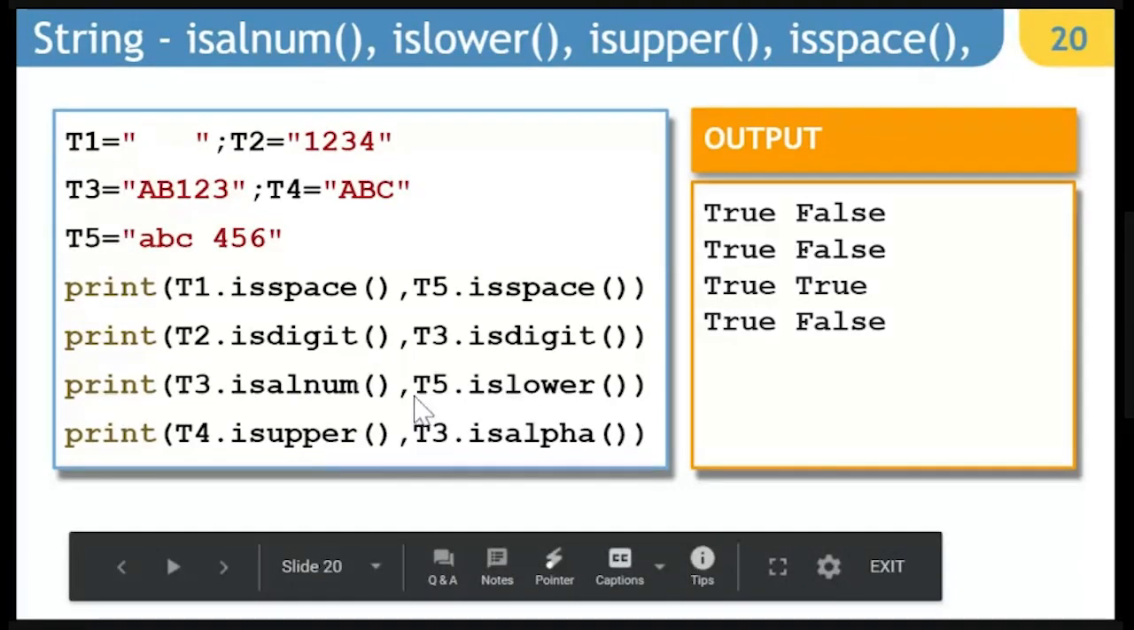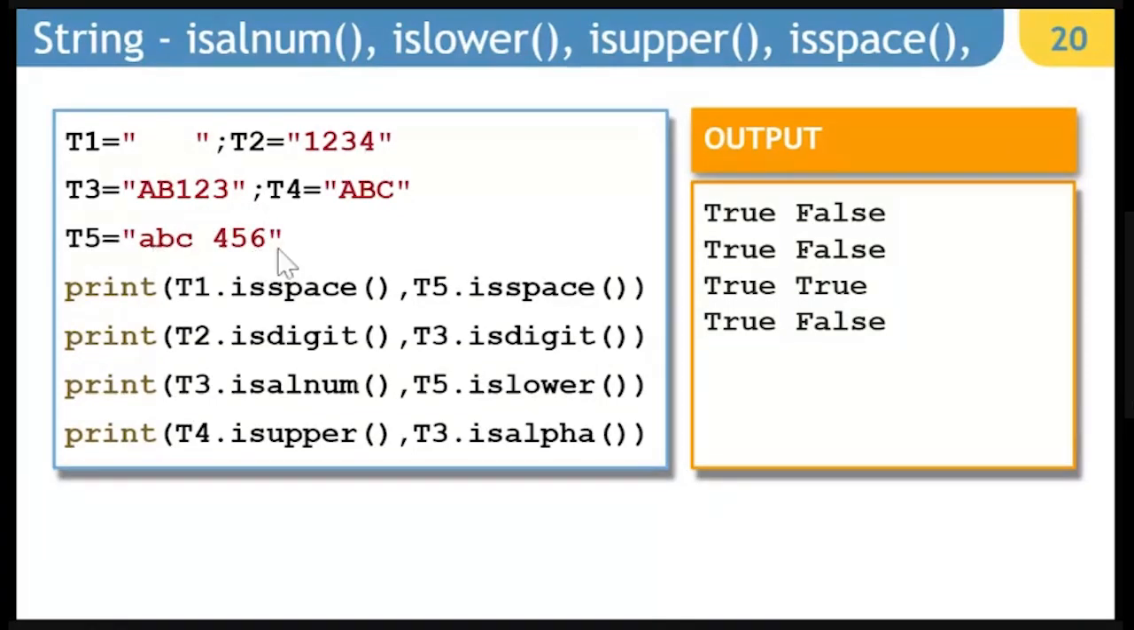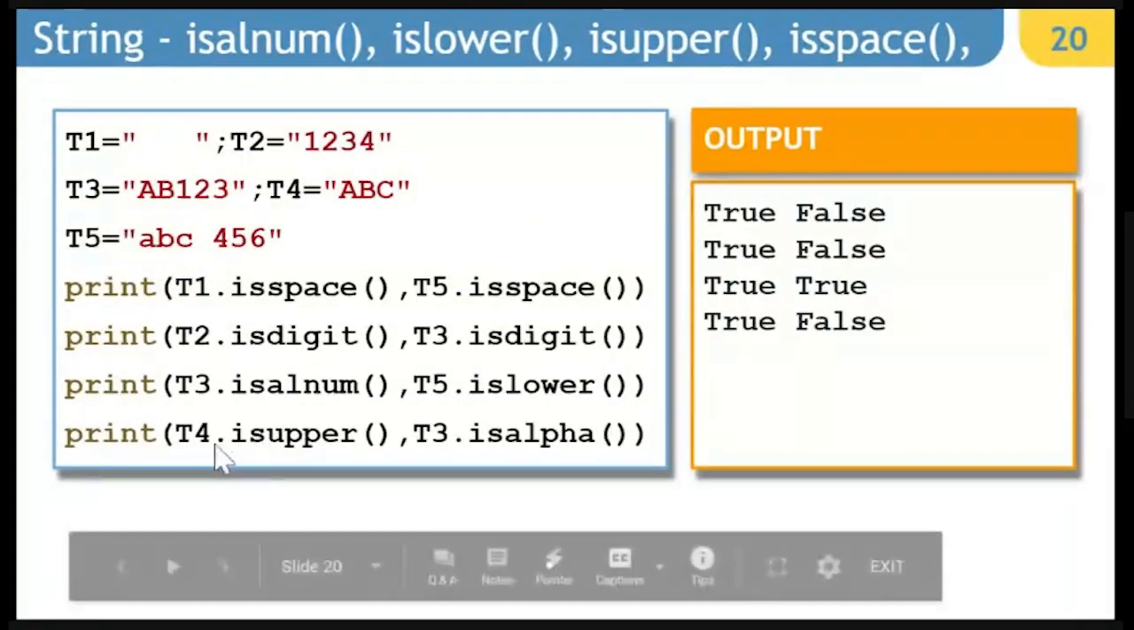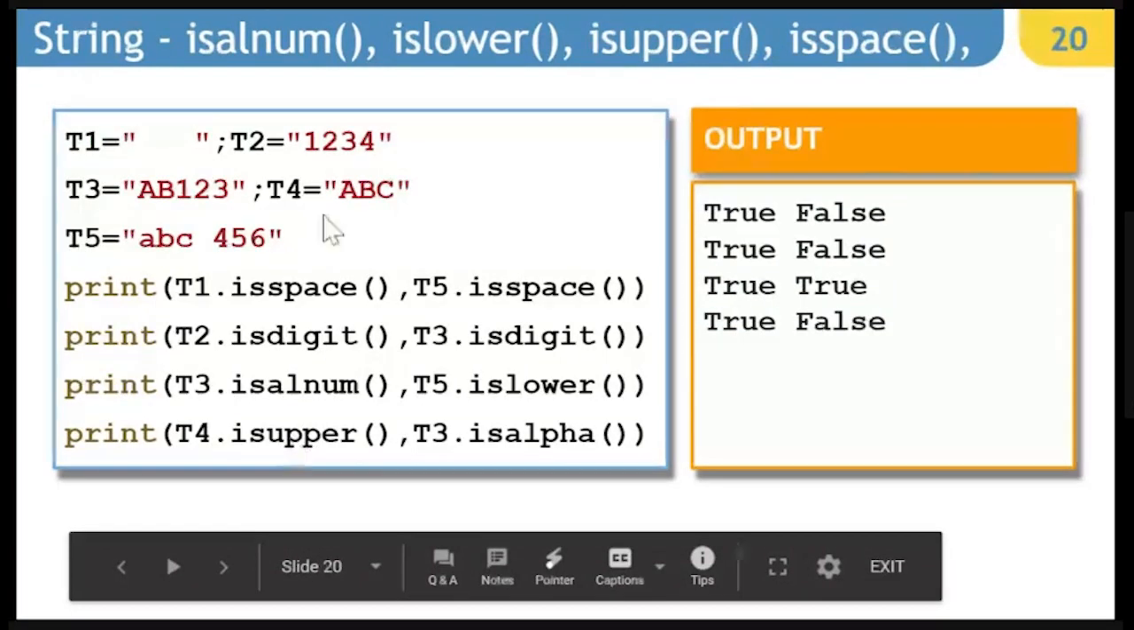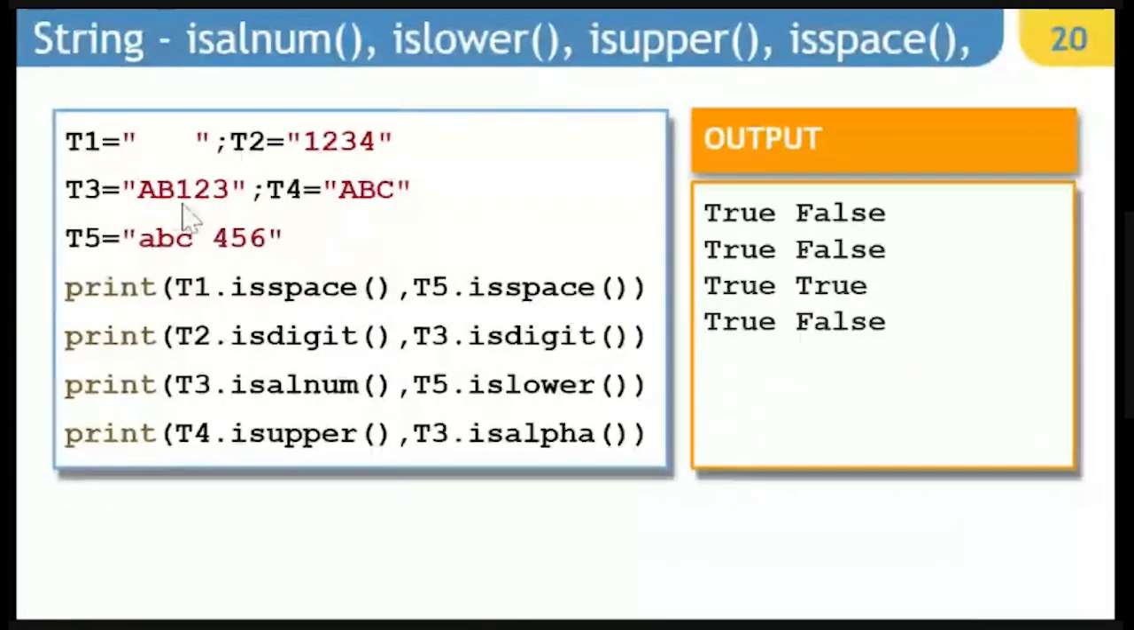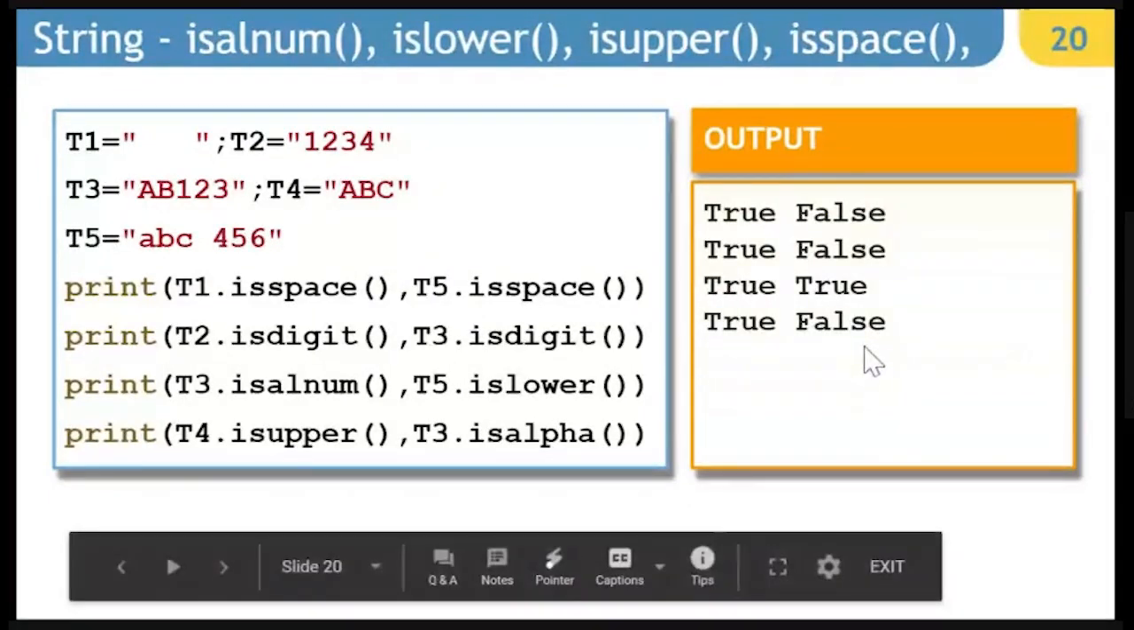And if I am saying T5 dot islower, it is definitely going to be true. Reason of that is there is no uppercase letter, but there are a number of lowercase letters. Even if it would have been A 4, 5, 6, it would have been true. Then T4 dot isupper, definitely going to be true. And then if I say T3 dot isalpha, it is going to be false because it contains digits also.